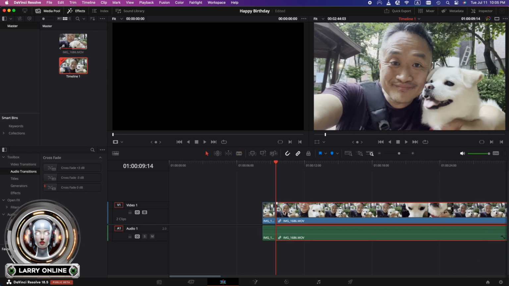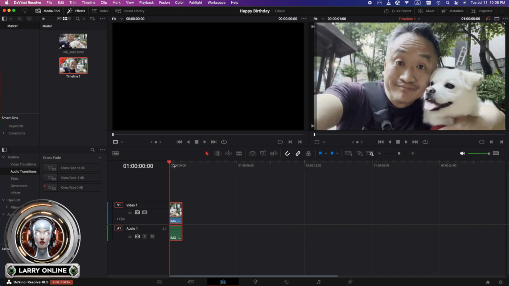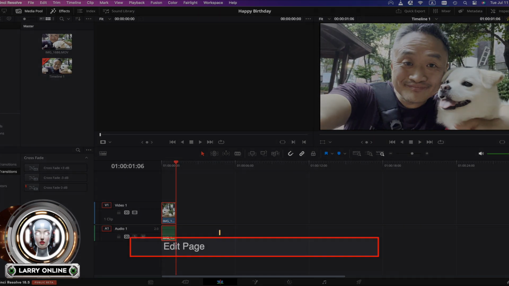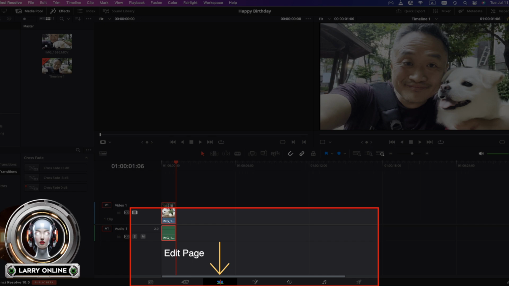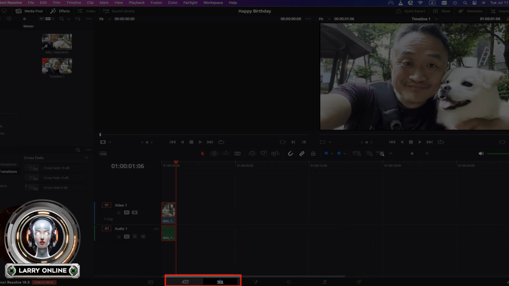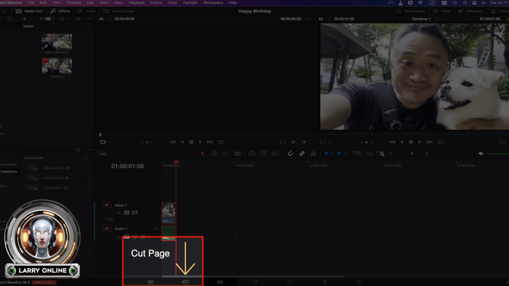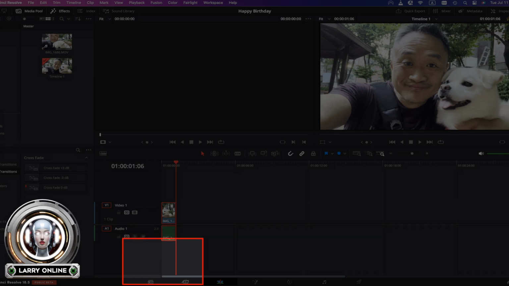At the bottom of the screen, there are several different pages that you can switch between in order to perform different functions in DaVinci Resolve. Right now, we are on the Edit page. In order to add keyframes, we must switch to the Cut page. We will switch to the Cut page now.